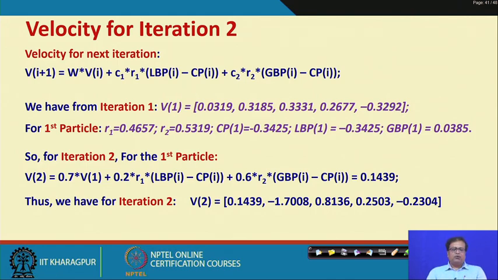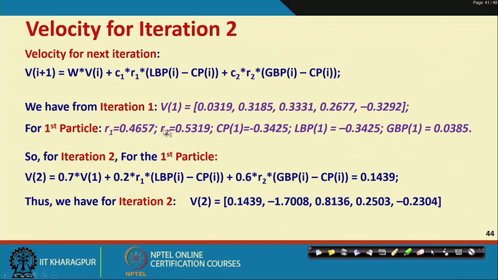So, as I have told before, the new velocity will have a weight to the previous velocity, the current velocity, then the C1 and C2 coefficients along with two random numbers R1 and R2, then local best position minus current position and global best position minus current position.